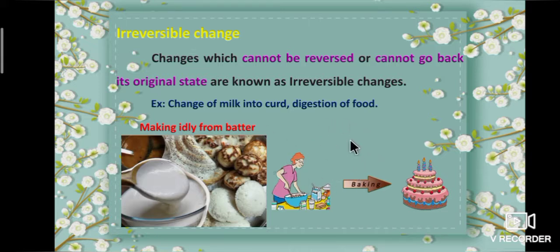After the change, objects won't get back to the initial stage. That is, the changes cannot be reversed. Once again I repeat, changes which cannot be reversed or cannot go back to their original state are known as irreversible changes.